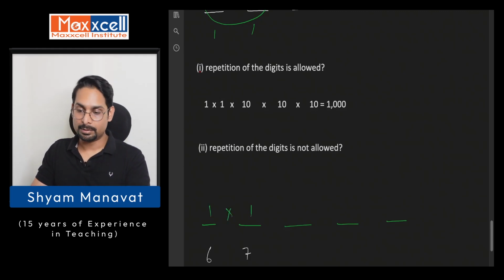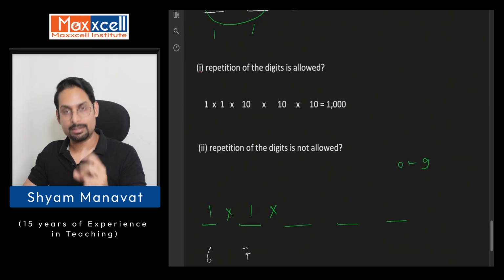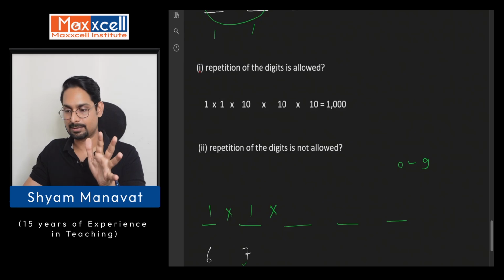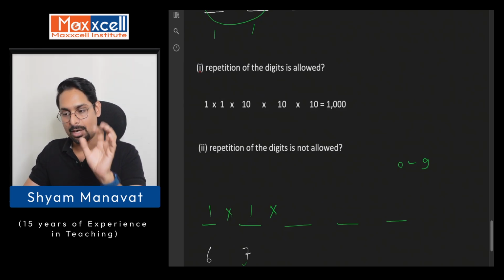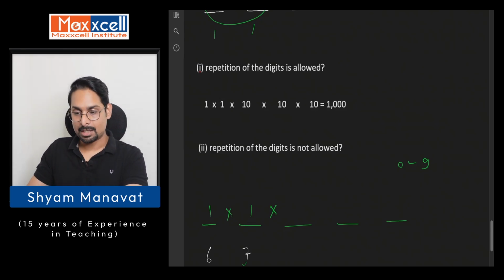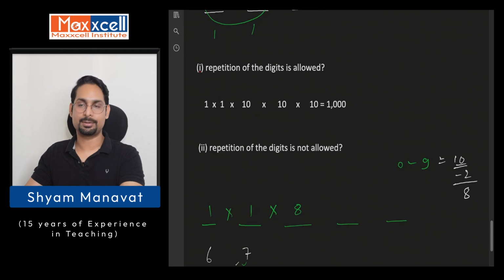the digit 7. Now understand, from 0 to 9, out of these 10 digits, 6 and 7, 2 digits have been used already. Are you clear with this? From 0 to 9, there are 10 digits. Out of these 10 digits, 6 and 7, 2 digits are used already. That means here you have got only 8 possibilities. Are you clear with that? Out of 10 digits, 6 and 7, that means 2 digits have been used. So how many digits are remaining to form the number? There are 8.